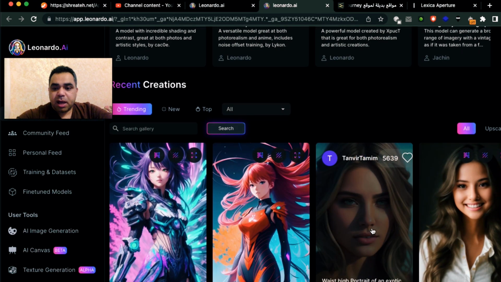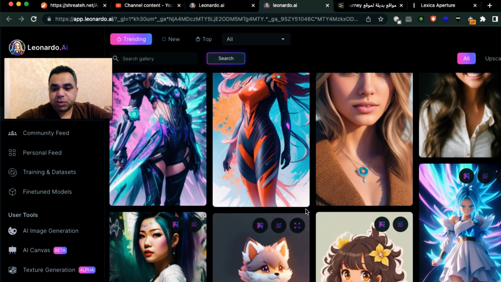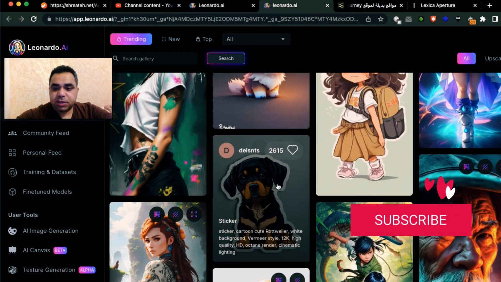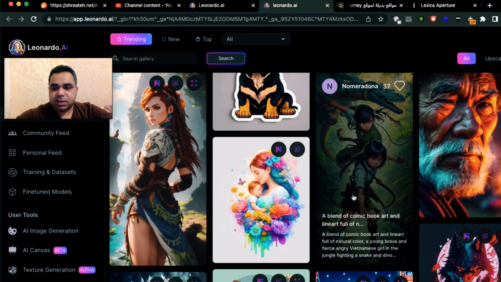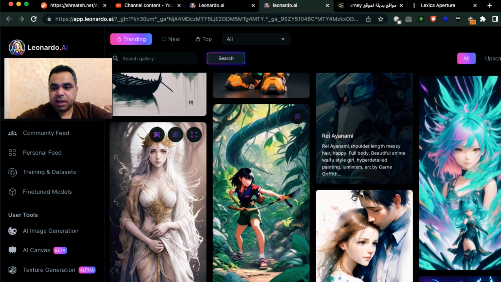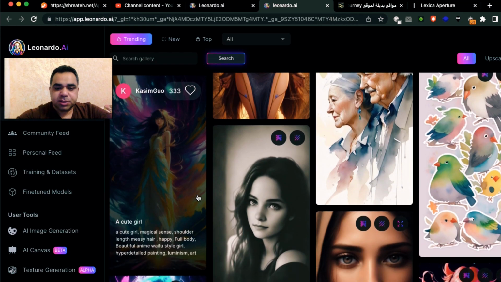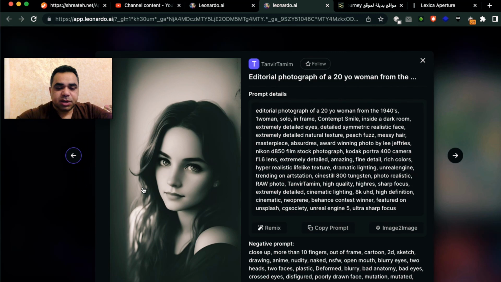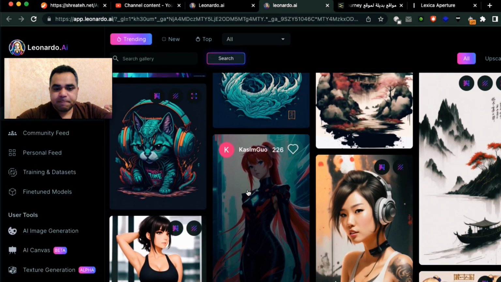As you see here, I have the rights to use this AI, and here are some cool pictures that you can copy the prompts of, modify, or search for pictures that you want to take immediately instead of generating, like this one, for example. You can download and use it. I don't know if there is copyright for this AI or not, but you can read the terms of use on this website. This is so cool, so amazing, guys. This AI is wonderful. Believe me. There are some amazing pictures here. Look at this one. It looks real, like someone took this picture with a camera. Amazing, actually, guys.